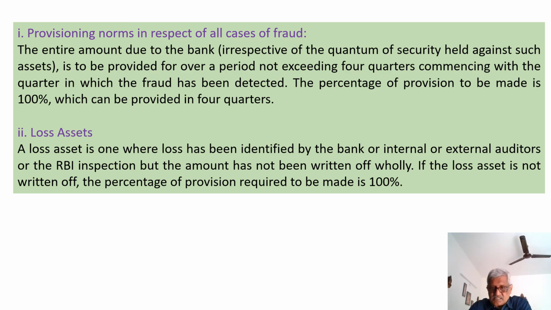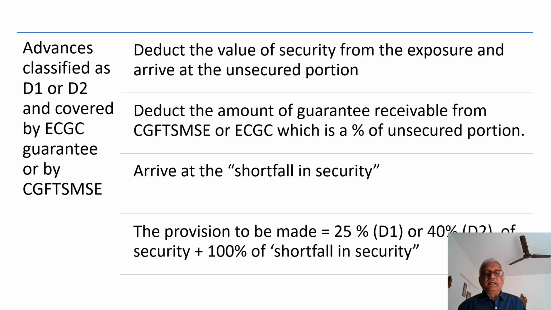Now we are going to discuss with a numerical example how we calculate the amount of provision to be made in case of D1 and D3 category of assets, where there is a credit guarantee fund trust scheme for micro and small enterprises or ECGC guarantee available. The procedure is very simple.